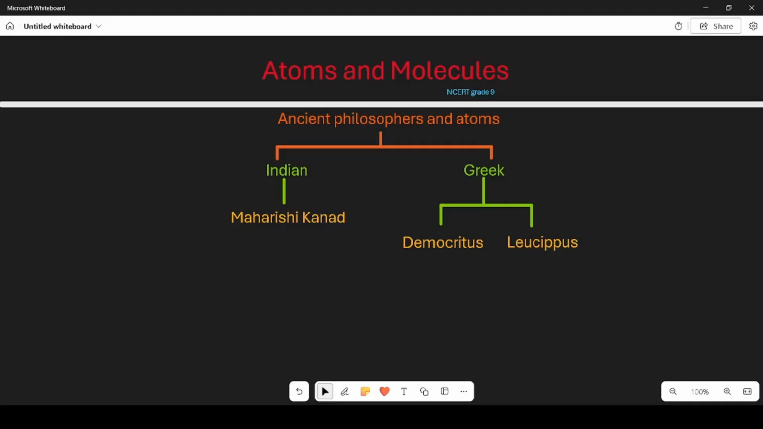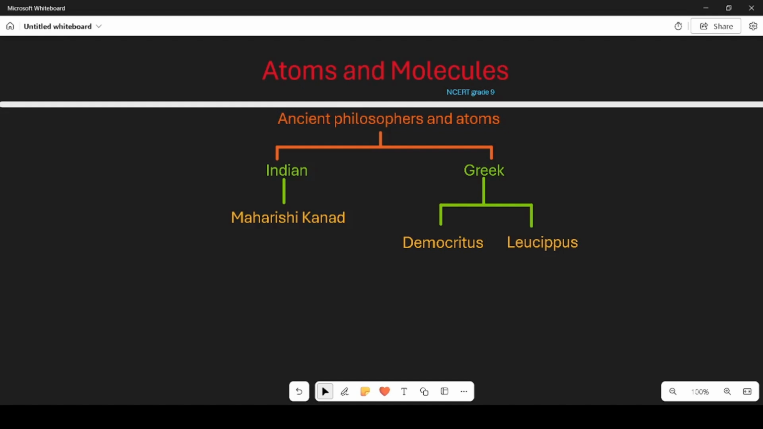Ancient philosophers and tiny particles. Ancient Indian philosophers. Maharishi Kanad. Once upon a time, in a place called India, there lived a very wise man named Maharishi Kanad. He was curious about everything around him. He loved to think and ask questions like, what is the smallest thing that makes up everything we see? He imagined that if you kept cutting something into smaller and smaller pieces, you'd eventually get to a piece that was so tiny, you couldn't cut it anymore. He called this tiniest piece Parmanu.